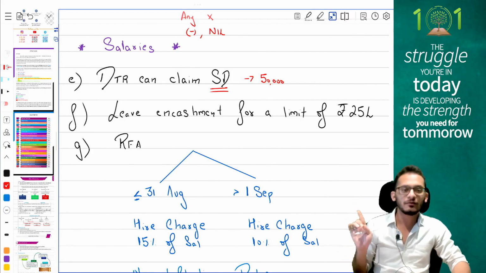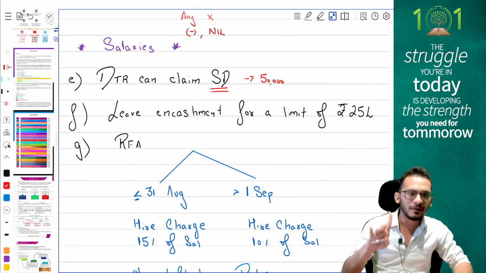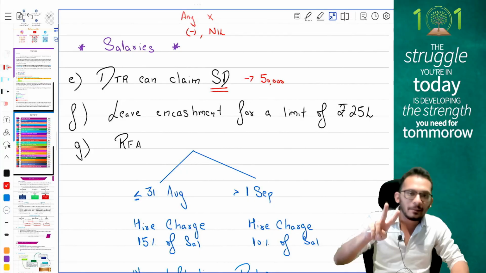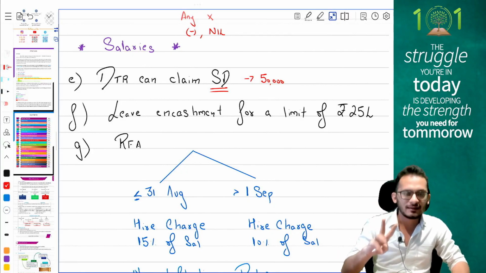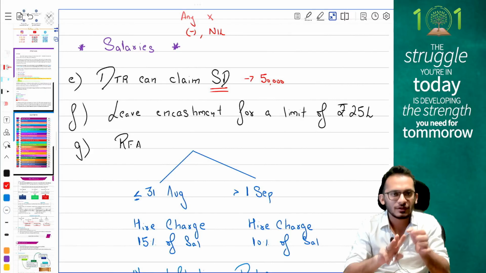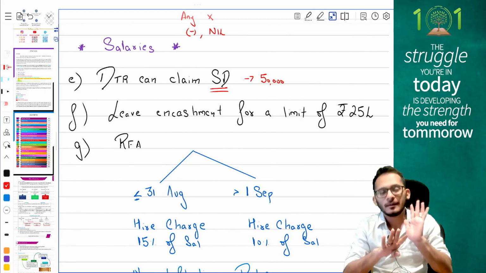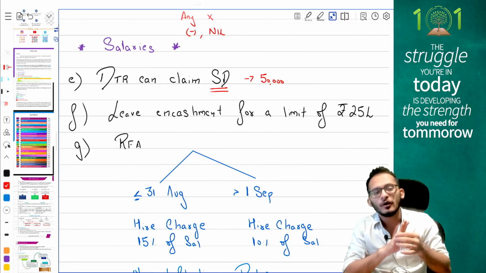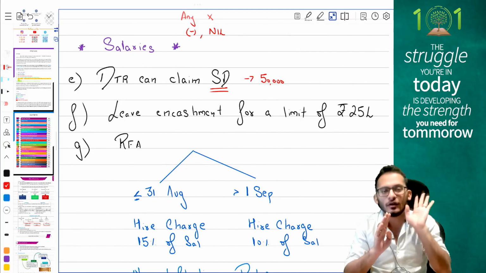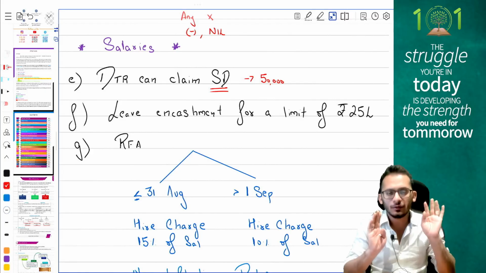Then comes your amendment of leave encashment. Provisions say least of the following four. What are the following four, people? Actual received, amendment of current year 25 lakhs. Salary of the last 10 months, which should be basic pay plus DA forming part plus turnover commission. And fourth, last 10 months average salary multiplied by the leave available for you based on your number of years of employment, restricted to 30 days per year.